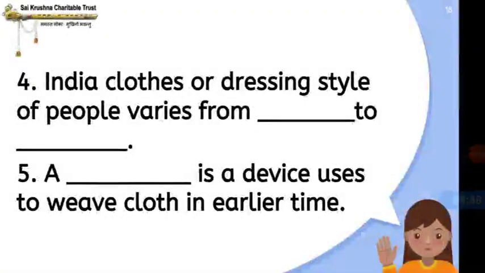Fourth question, in India clothes or dressing style of people varies from dash to dash. Fifth question, a dash is a device used to weave cloth in earlier time. Okay, you should answer it.